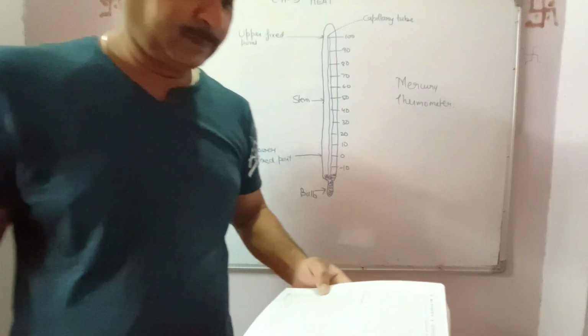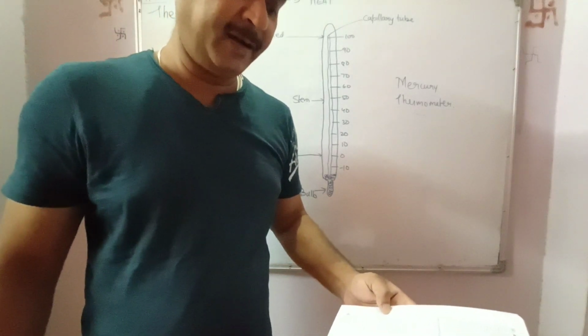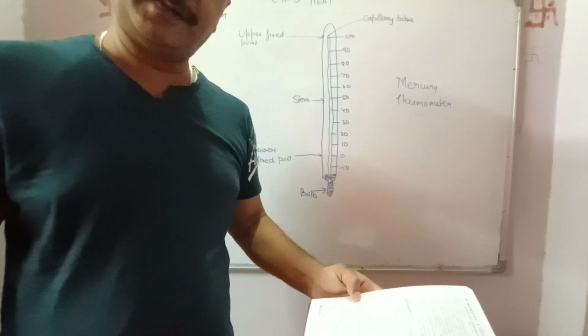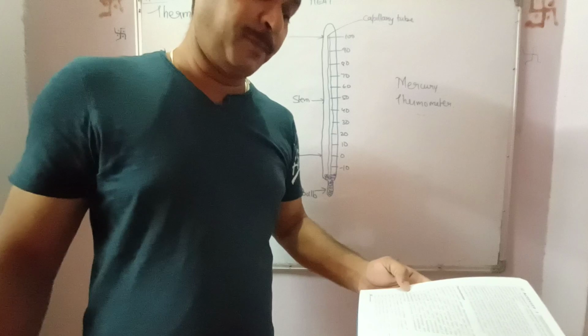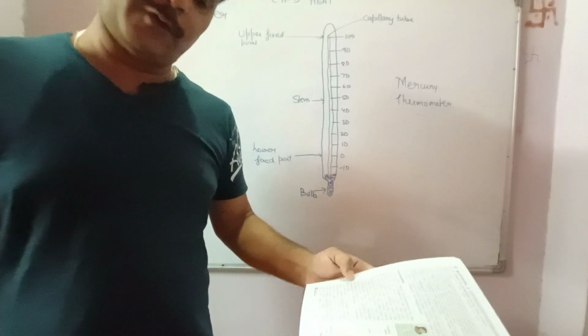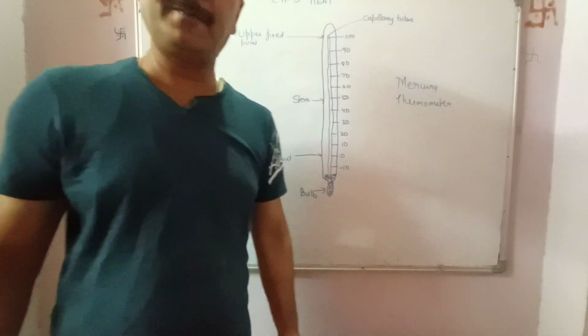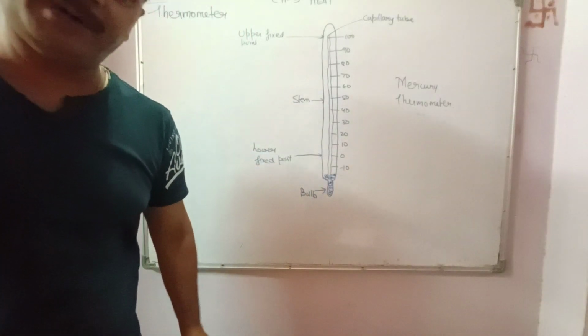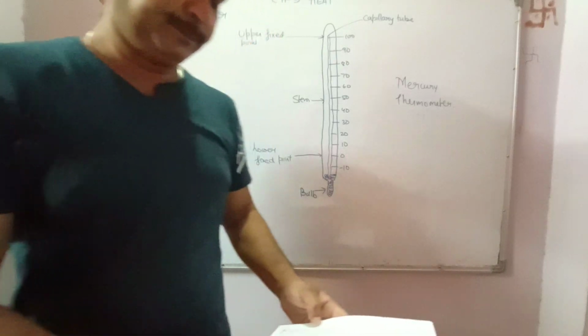Now, lower fixed point: the melting point of pure ice at standard atmospheric pressure is taken as the lower fixed point. This people have to remember and learn. Upper fixed point: the boiling point of pure water at standard atmospheric pressure. Standard atmospheric pressure, that is normal pressure, is 760 millimeter of mercury or 1 atmosphere.